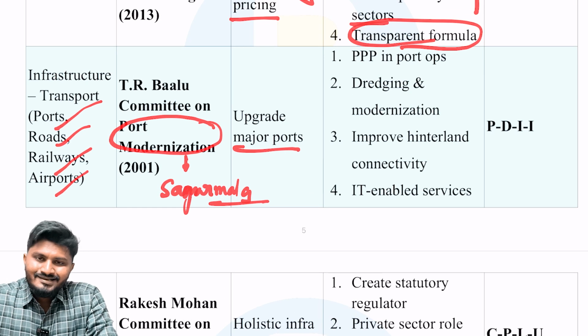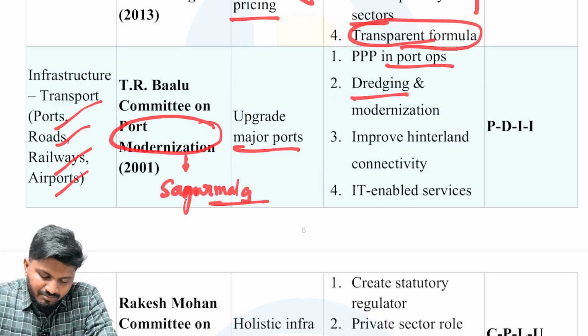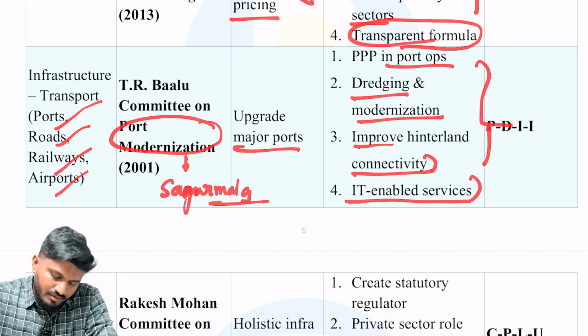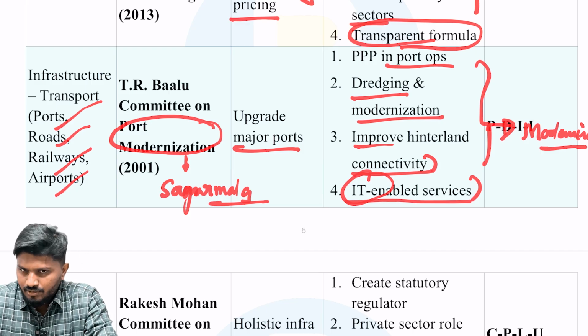Recommendations are public-private partnership in port operations, dredging and modernization, improving hinterland connectivity, and IT-enabled services, so that the port is modernized. Okay, very important, TR Balu.